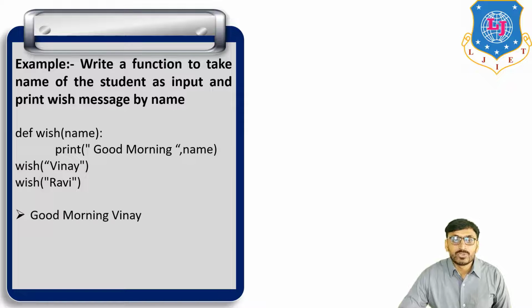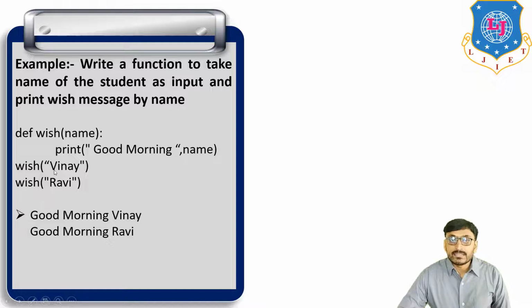The output of this function is good morning and the value of name. The first value is Vinay, so good morning Vinay, and the second value is Ravi, so good morning Ravi.